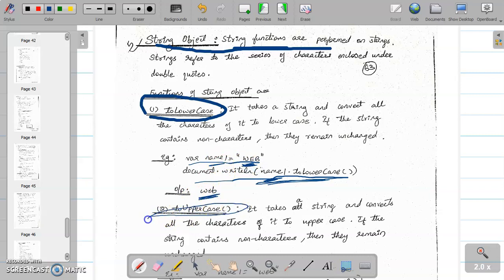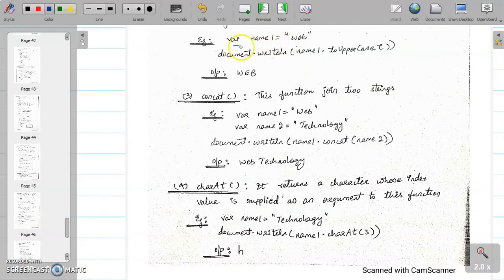Similarly, toUpperCase. What toUpperCase will do? It will convert the data to uppercase and print the output. See, where name1 is equal to web, document.writeln(name1.toUpperCase()). toUpperCase will print the output in uppercase. name1.toUpperCase(), bracket open close. That means toUpperCase is a function.